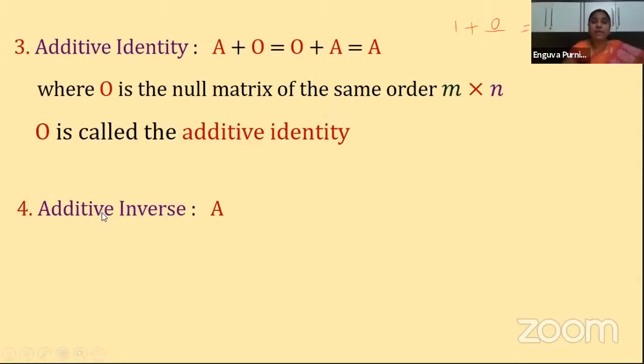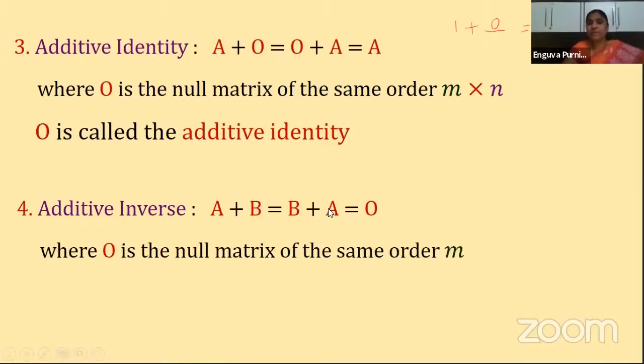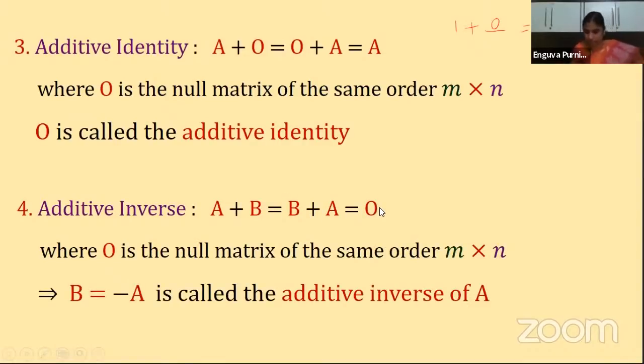The next one, the fourth property, is additive inverse. A plus B is equal to B plus A is equal to 0. I'll explain with an example using numbers. Suppose I have 1 plus a blank equal to 0.